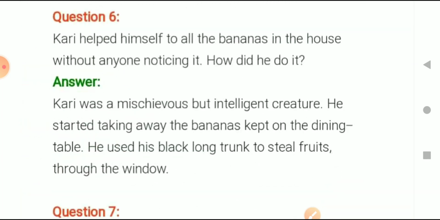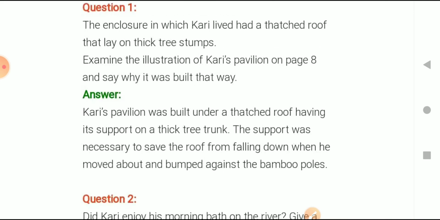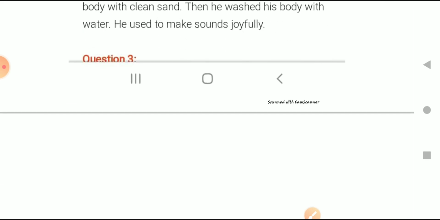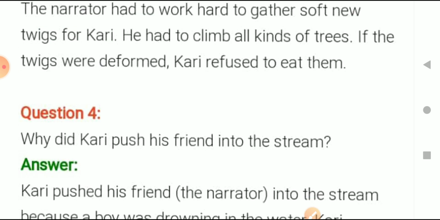Okay, children. So now the chapter's textual question answers are over. With this chapter, you only have to do textual question answers, word meanings from the chapter, and hard words from the chapter. So this is it for today, children.